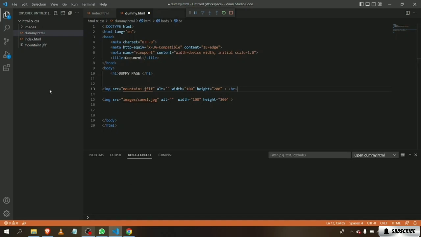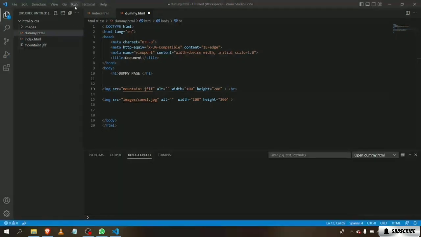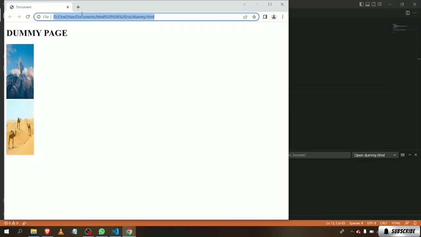And I'm gonna run it again. Now you can see the image is not side by side anymore. So that's what you can do.